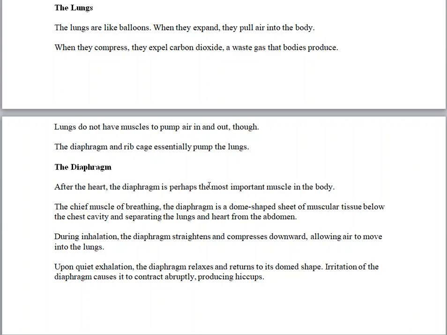So that pushes the air that is inside the lungs out. And that continued process of compressing downwards, relaxing, and pushing upwards is what regulates our breathing. So it is very important.